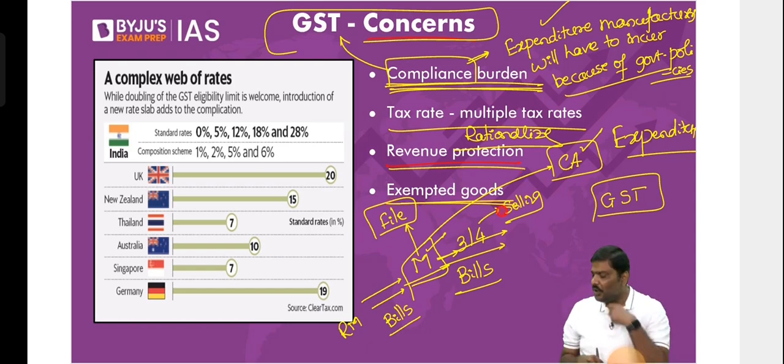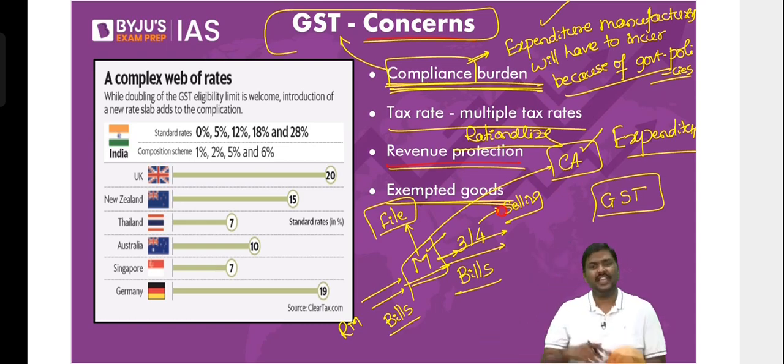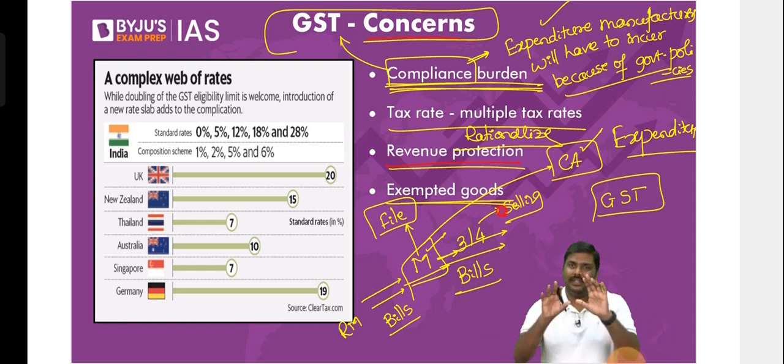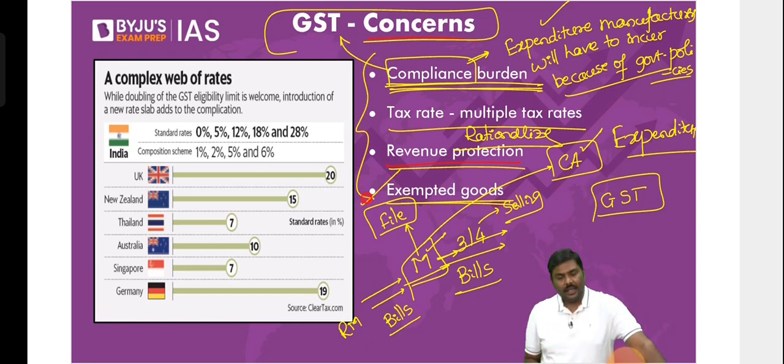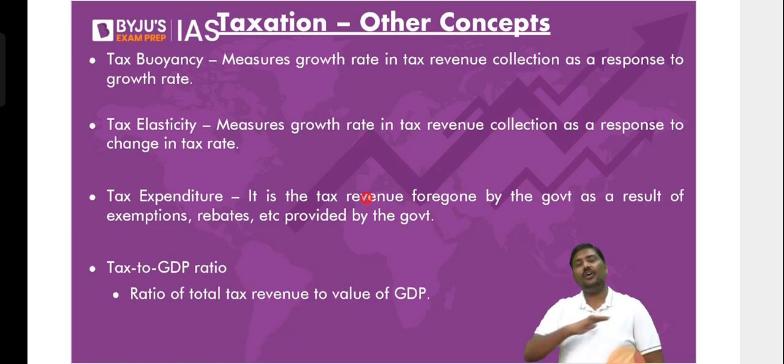And finally, what about those particular goods and services which are not covered? Alcohol is out of GST, bring it. Aviation turbine fuel, there is no GST, impose it. Petrol and diesel, impose it. But how? That you'll have to wait and see. So these are some of the concerns related to the GST structure we have today. This is the end of the discussion on GST.